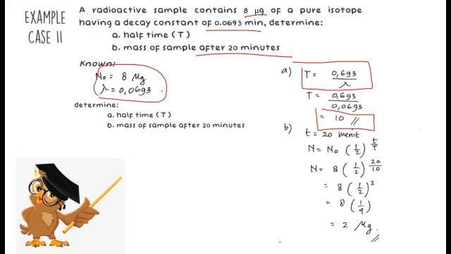Next, we find the mass of the sample after 20 minutes with the half-life equation, N equals N0 multiplied by (1/2)^(t/half-life). With N0 equal to 8, the half-life is 10, and the time of activity is 20. So we got 2 micrograms.